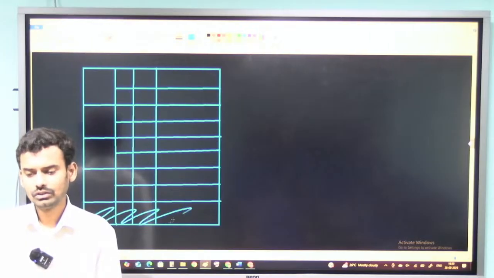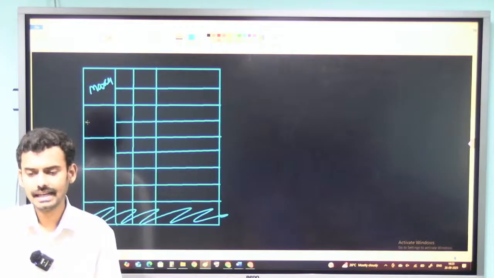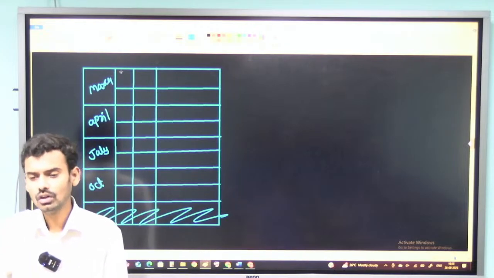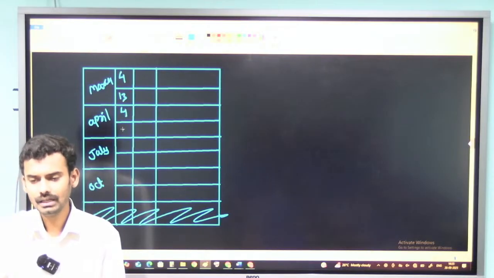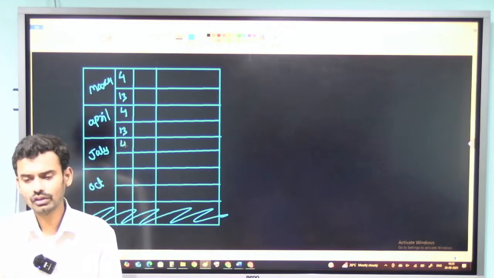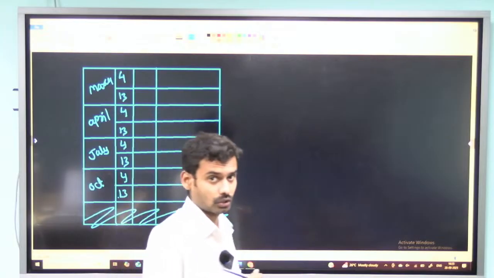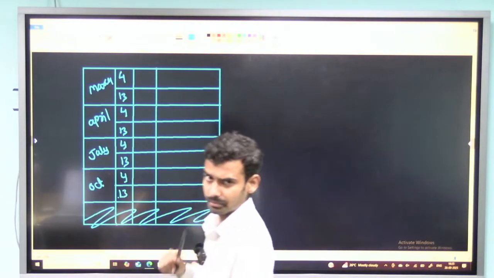Okay, I think this part is not required. So I have March, then I have April, then I have July, then comes October. These are the 4 months given, and the 4 dates are 4th of March, 13th of March, 4th of April, 13th of April, 4th of July, 13th of July, 4th of October, 13th of October. So these are all the information given to me, and this is how I will be creating the base. And first step is creating this base.